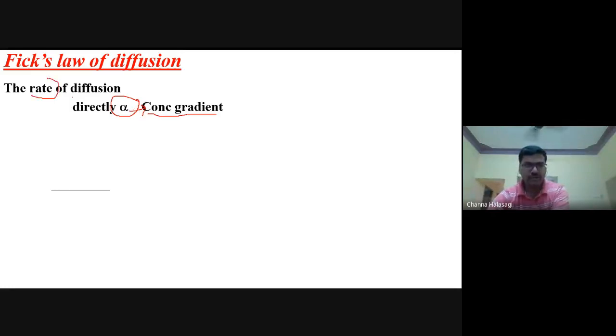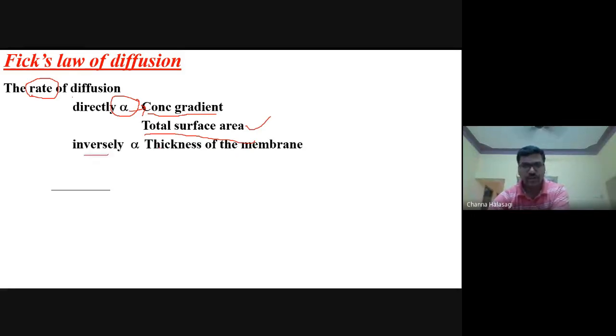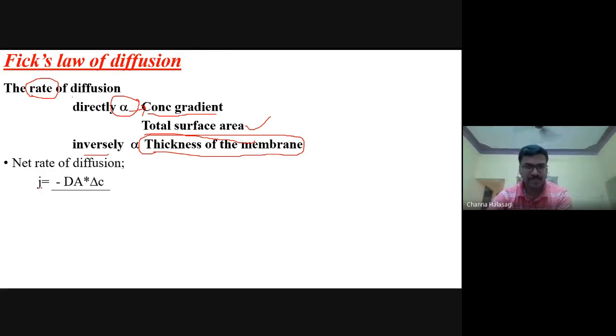The rate of diffusion is directly proportional to the concentration gradient and the total surface area that is available for diffusion, and inversely proportional to the thickness of the membrane, because here the biological membrane, the cell membrane, is there. The thicker it is, the less is the rate of diffusion. So if you put it into the formula, the net rate of diffusion, that is J, is equal to D A ΔC divided by T. So what are the things here?